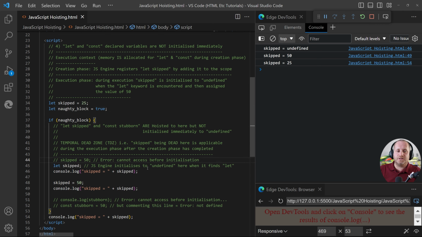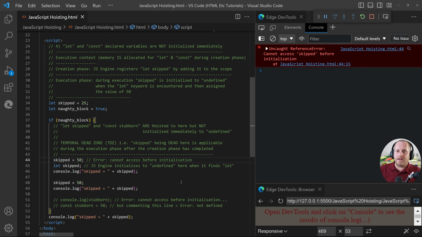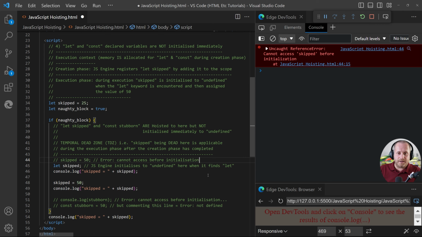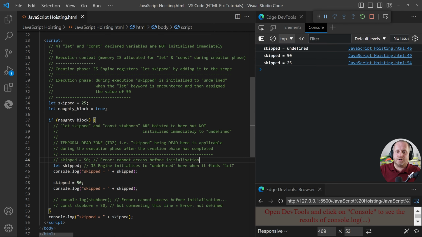We can't access the skipped variable by uncommenting this line because we get an access error. Now, when you think about it, what kind of an error would you expect to see if the JavaScript engine, which is the browser, knows nothing about the existence of the variable? It's not going to be an initialization error. Let's undo that and click save. And let's comment this line and click save.